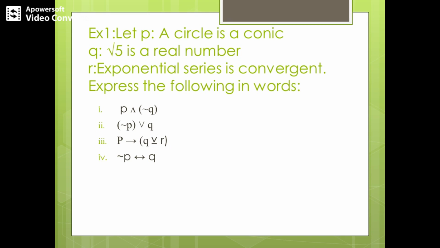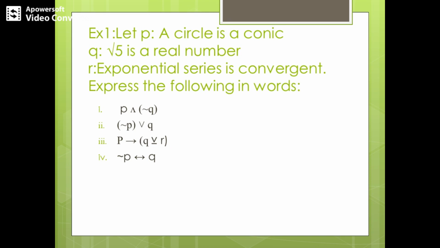Like if I have P biconditional Q, I can write it equivalently as P implies Q and Q implies P, right? So how can I state this in terms of words? I can write this as: if a circle is a conic, then root 5 is a real number, and if root 5 is a real number, then a circle is a conic.